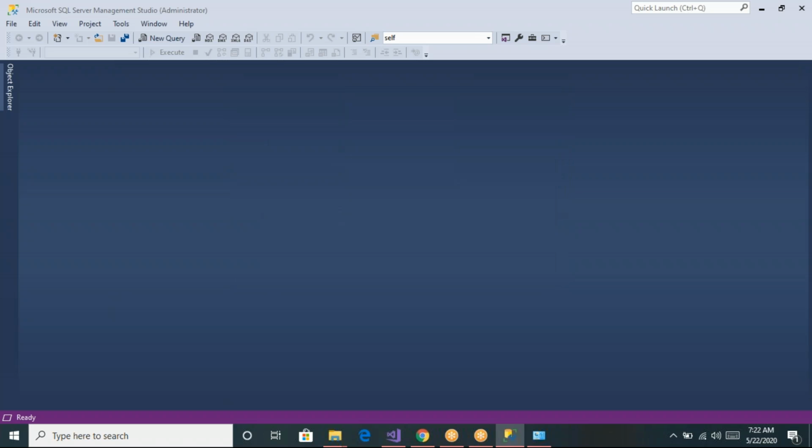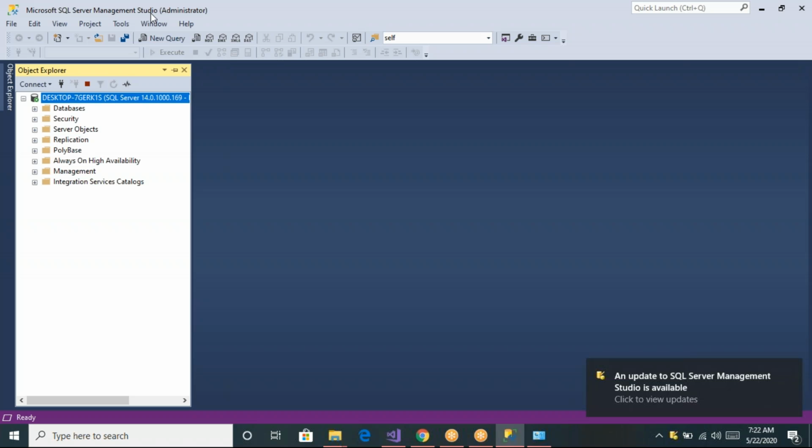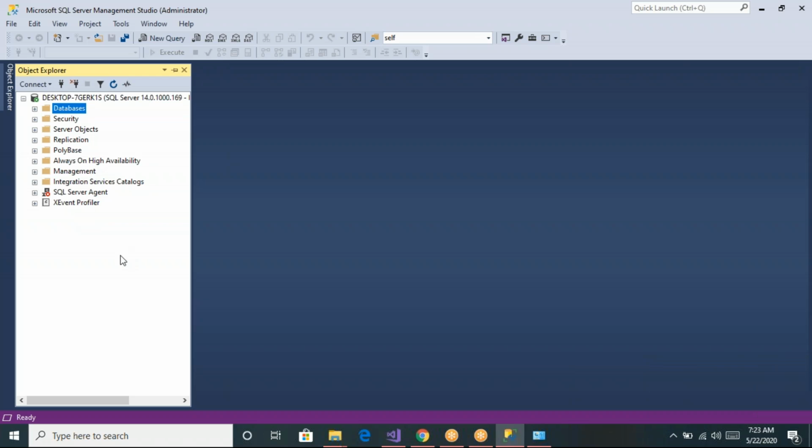So now you can see we are entering into the SQL server. This is SQL Server Management Studio. We are connecting to the Management Studio in order to deal with the data, in order to store data. Now you can see this is my server name and we have some folders under it, and we are dealing with the databases.